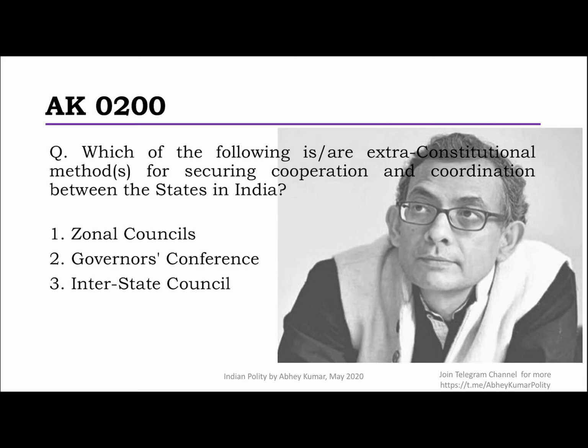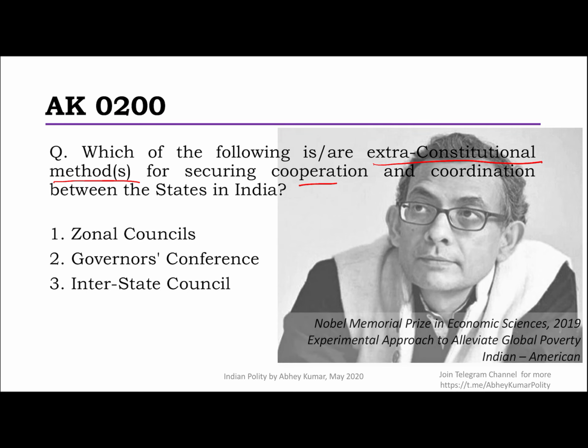So, we move to the last question today. Which of the following is or are extra constitutional methods for securing cooperation and coordination between the states in India? Zonal councils, I'm sure you know zonal councils were created by the States Reorganization Act of the year 1956, which created 5 zonal councils. There is one more council which people tend to confuse with zonal councils, but it is not a zonal council as such.